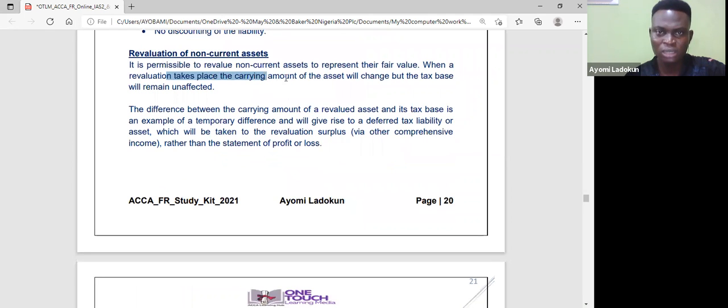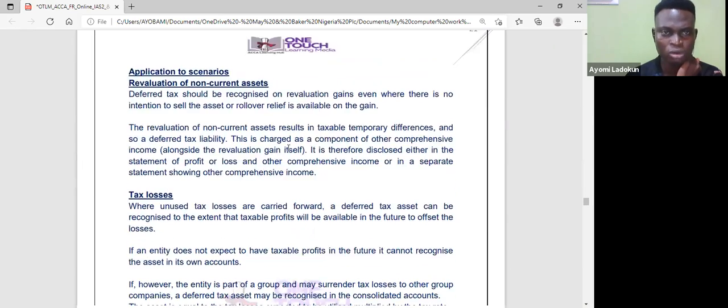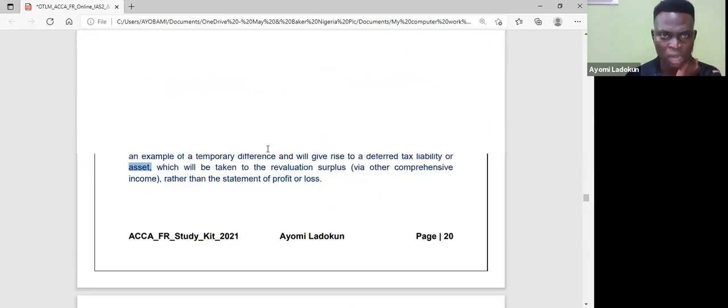Now, where revaluation takes place, the carrying amount of that asset will change, but the tax base will not change. Is that okay? So it causes a temporary difference. Okay. Now, the difference between the carrying amount of the revalued asset and the tax base is an example of a temporary difference, and it gives rise to a deferred tax liability or asset, which is taken to revaluation surplus via other comprehensive income, rather than the statement of profit or loss. Okay, so that's what you have there.